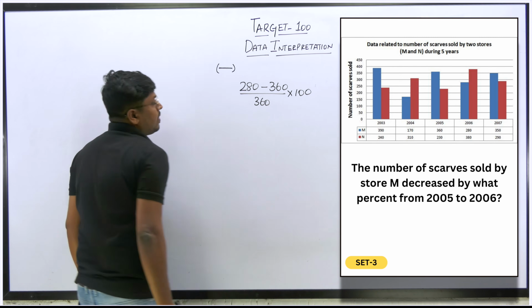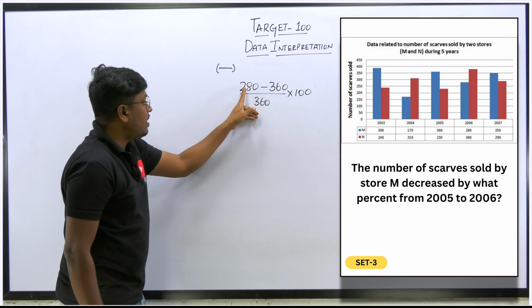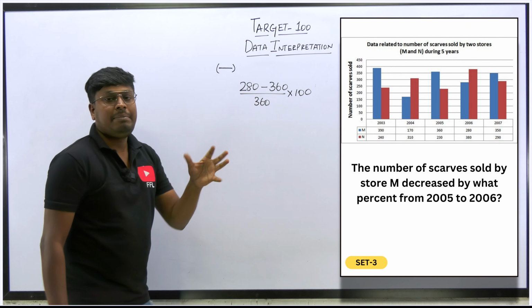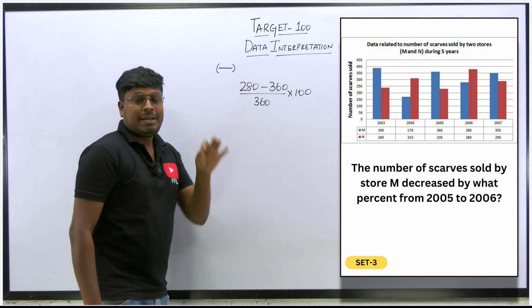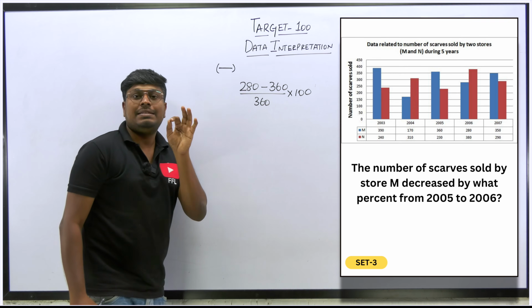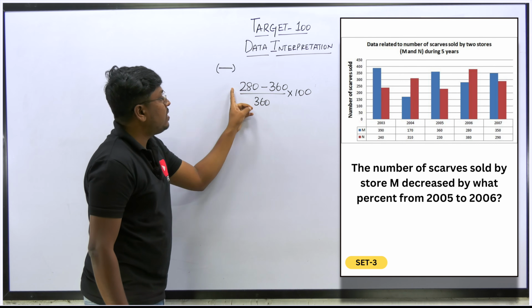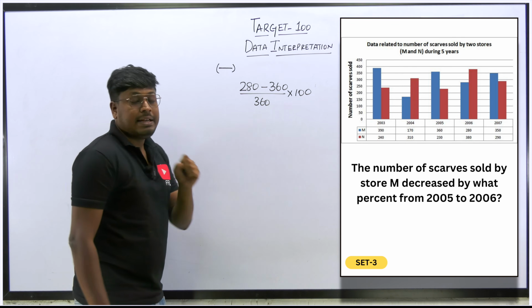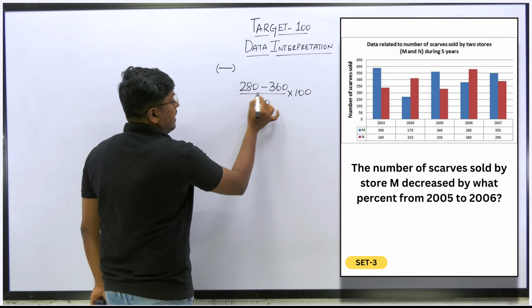So friends, understood or not? If you wrongly write 360 in the front and 280 second, the complete answer will be wrong. Why? Because you will get the answer in positive, but here our target is to get the answer in negative. So that's the reason, 280 minus 360, so you will get the answer in negative, so decreased percentage. So now we can cancel it.